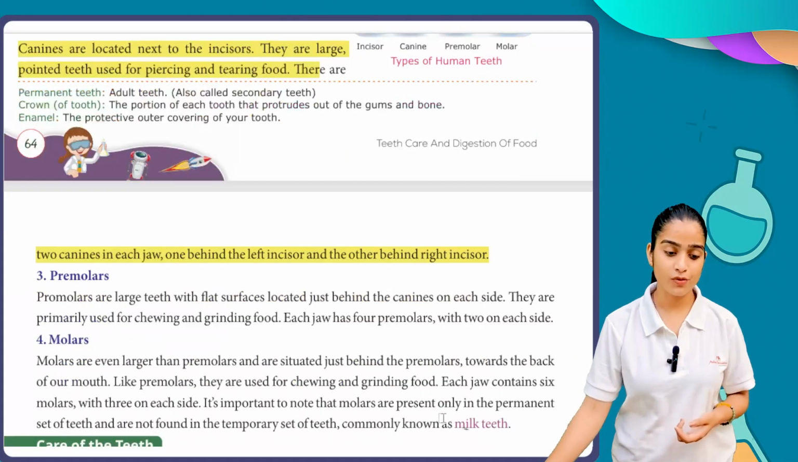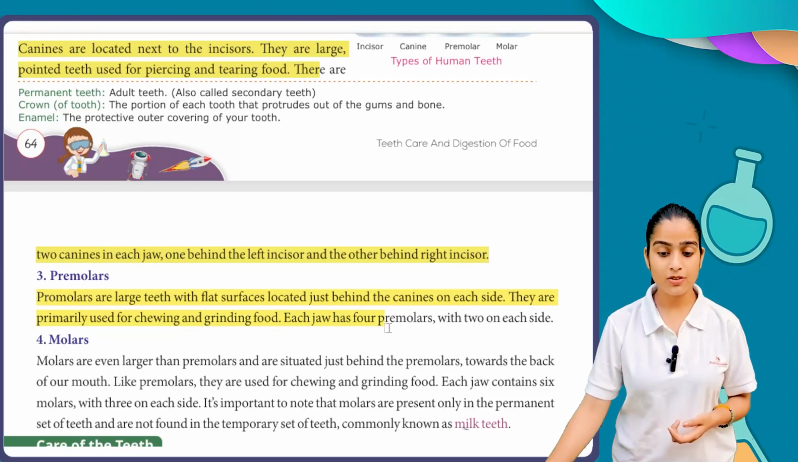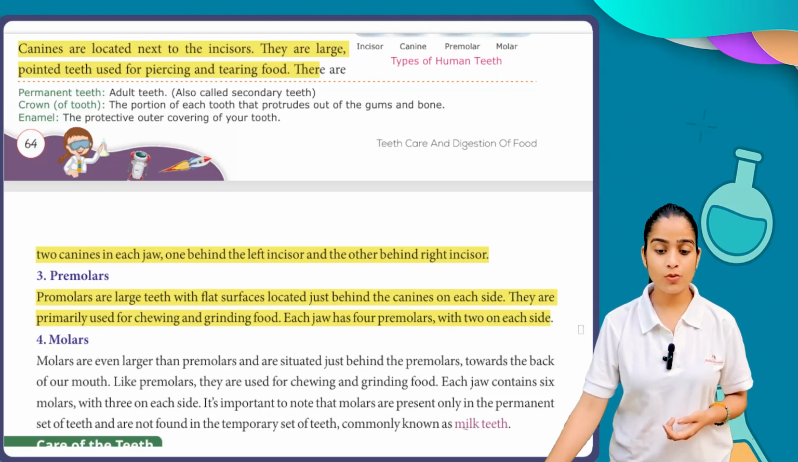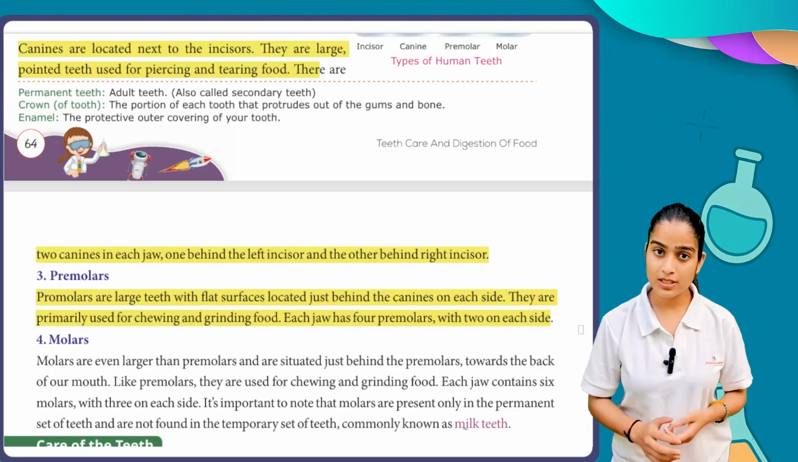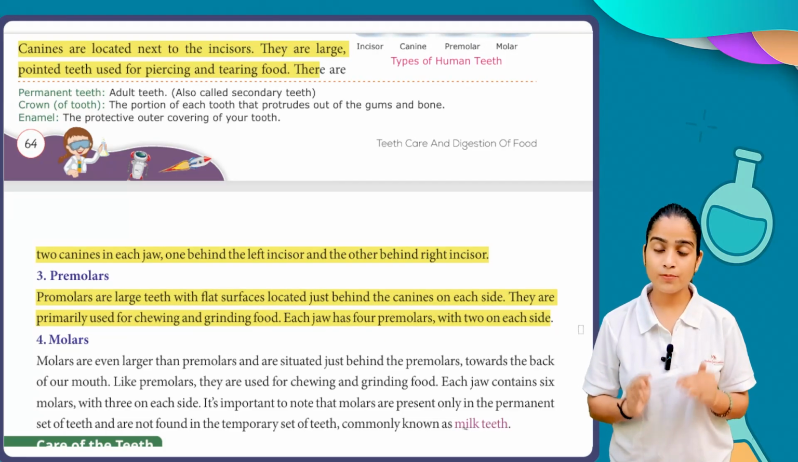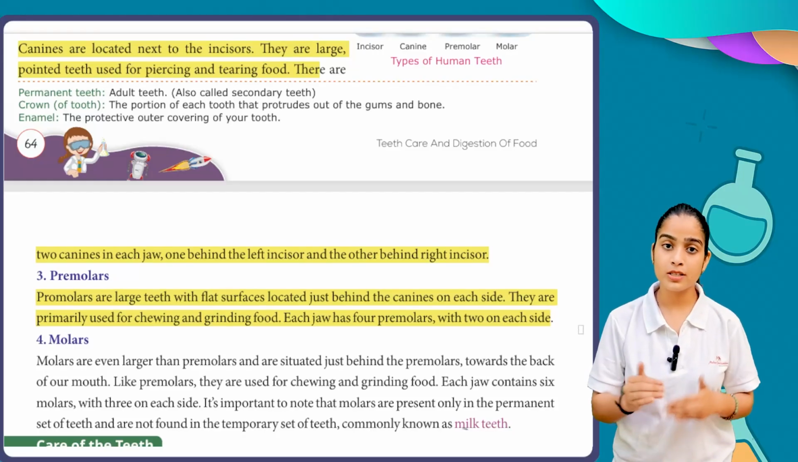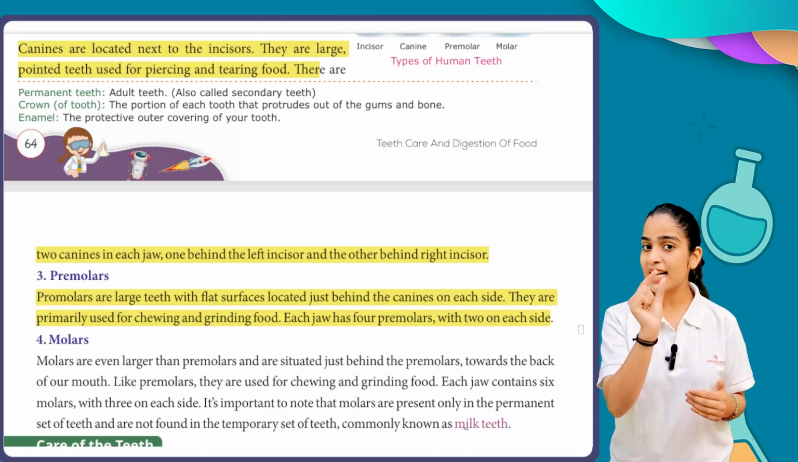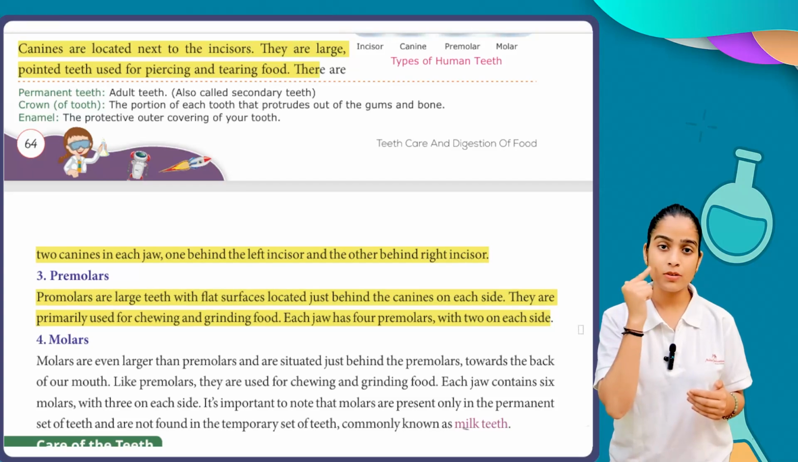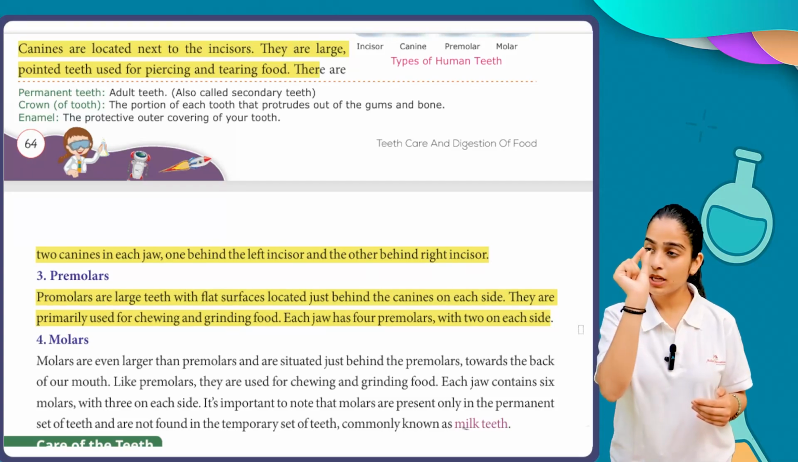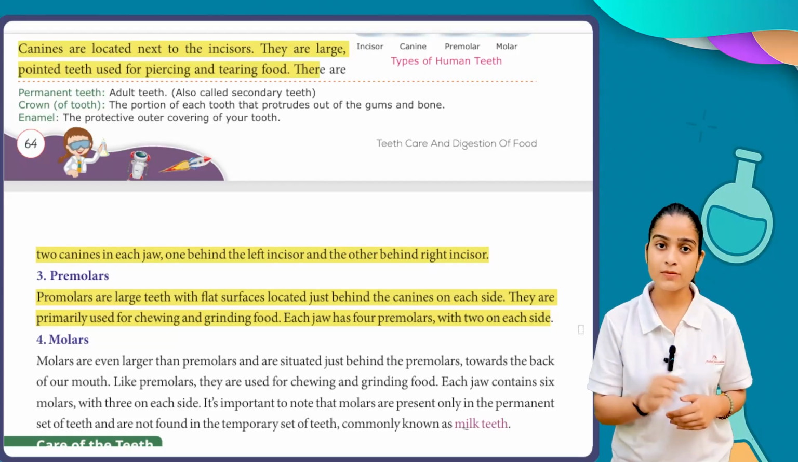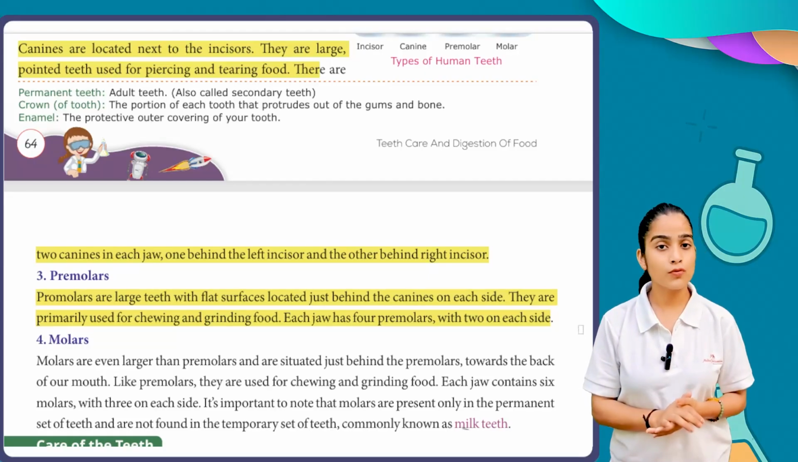Basically non-vegetarian food. Next, we have the third, premolars. Premolars are large teeth with a flat surface located just behind the canines on each side. They are primarily used for chewing and grinding food. Each jaw has four premolars, with two on each side. The function of these premolars is to help us chew. If you look inside your mouth in front of a mirror, you see the flattened surface, and this flattened surface helps us to chew the food properly.